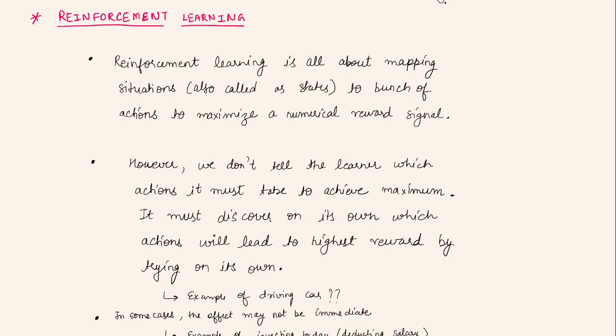So, what is reinforcement learning? Reinforcement learning is all about mapping situations, also called states, to a bunch of actions that maximize a numerical reward signal.